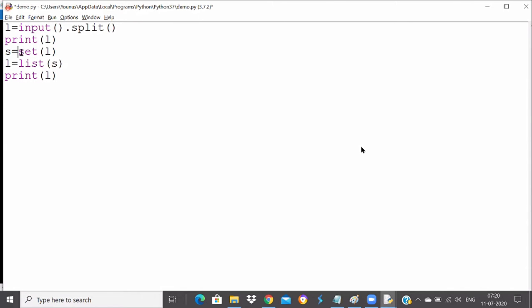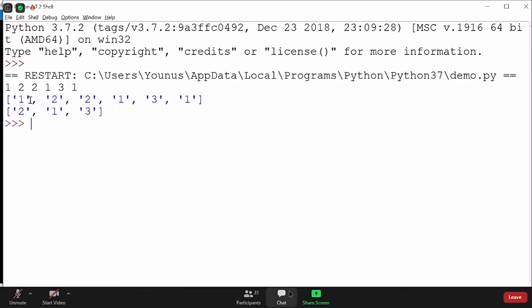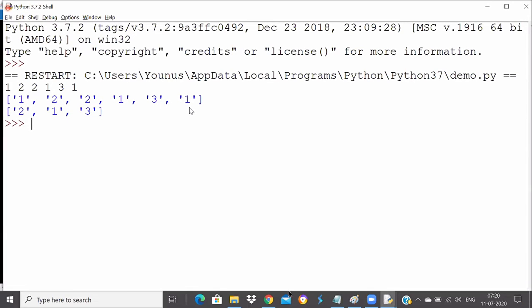You just convert into a set, because a set will not contain duplicate elements, so it will automatically remove the duplicates. Suppose I enter something like 1, 2, 2, 1, 3, and 1. The first time it's printing 1, 2, 2, 3, 1, 3, 1, but here it prints 2, 1, and 3.